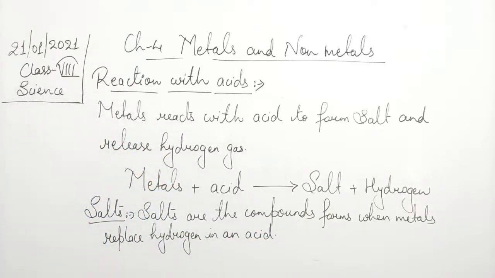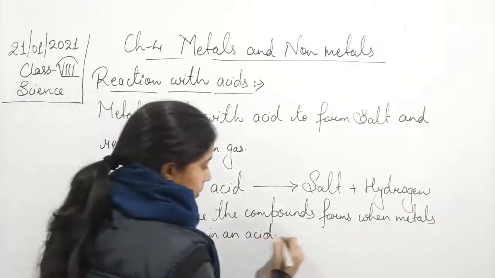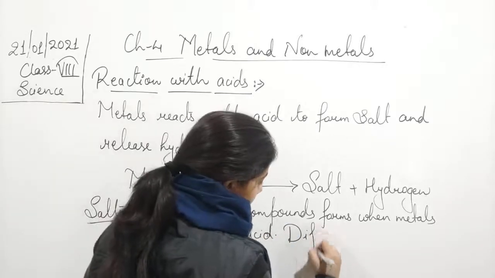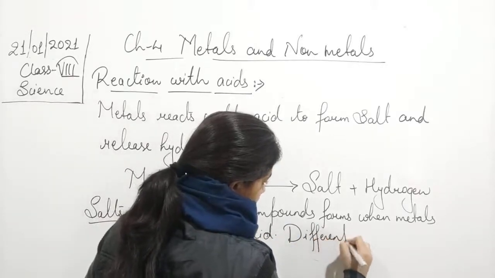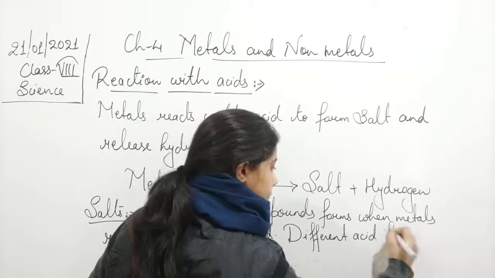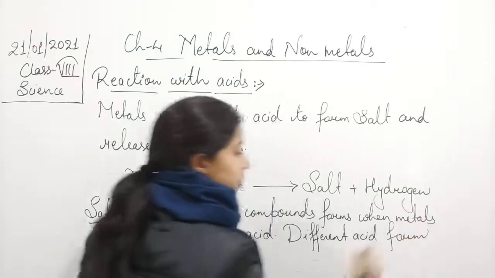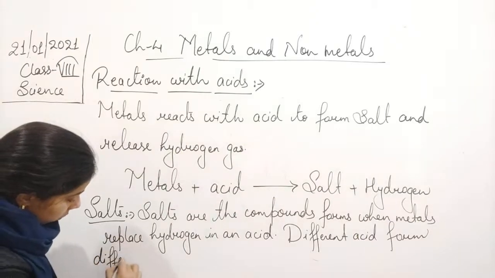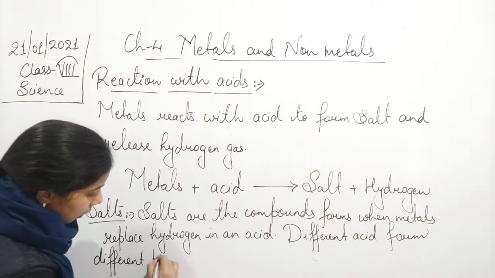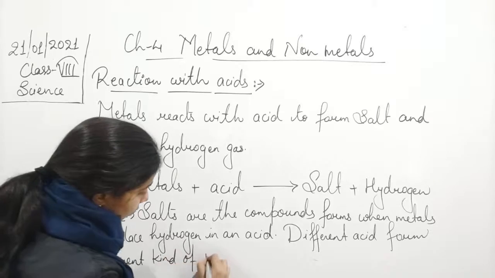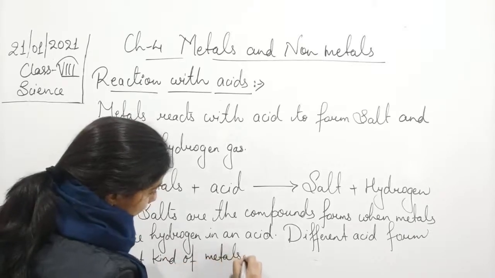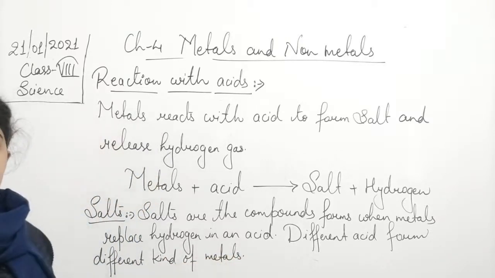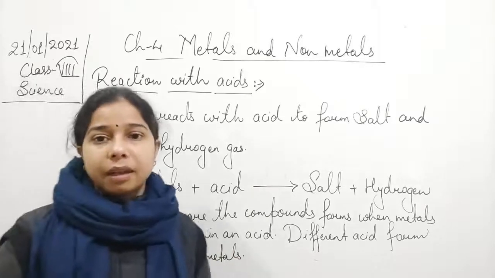Different acids form different kinds of salts.